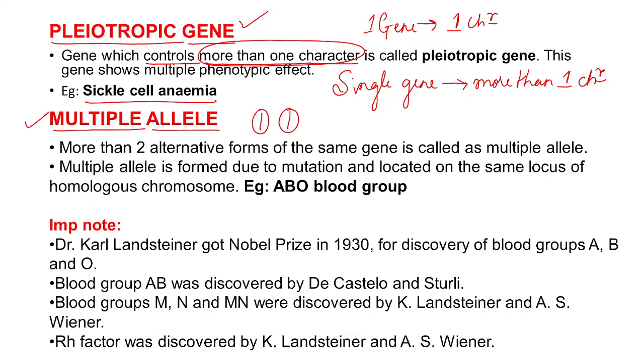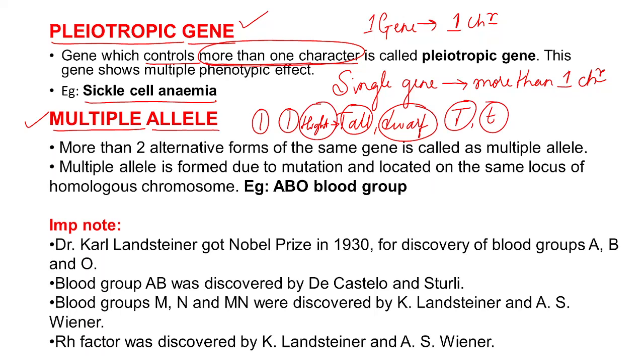For example, when he took the height of the plant, it had only tall and dwarf varieties, because the alleles were only two, capital T and small t, for the height of the stem in the pea plant.